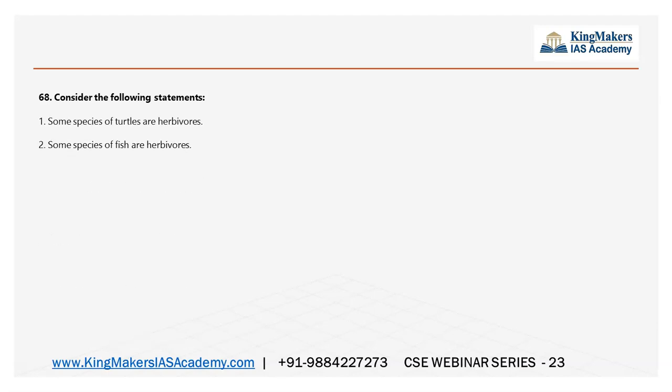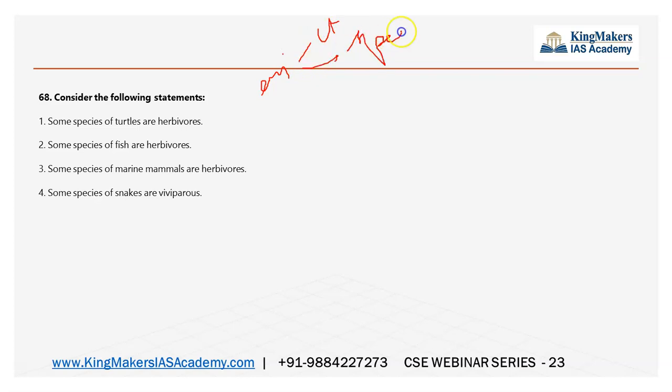Consider the following statements. See this, it is about species. As you understand, the environment question is current affairs based, it is species based. There are some acts and rules questions also asked. Sometimes international organizations could have been asked, but this time in 2019 prelims, they have not asked. So now the previous third, it is connected with science or it is connected with geography. So this you must remember.